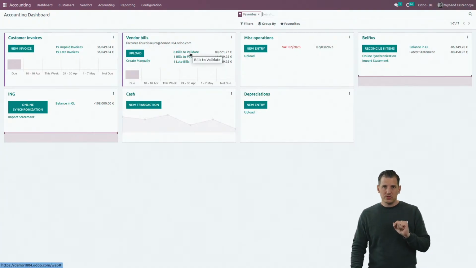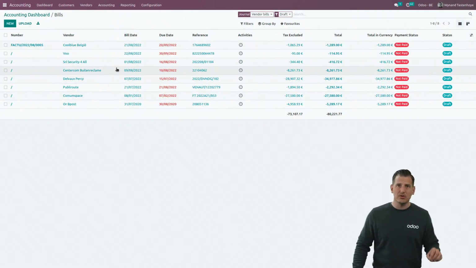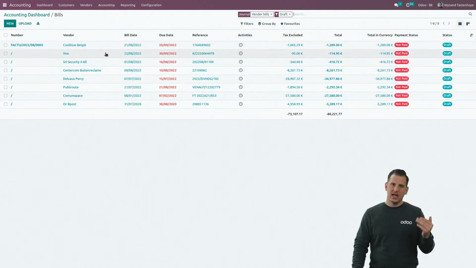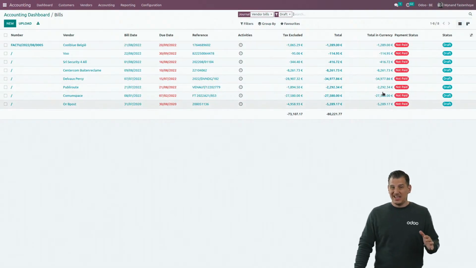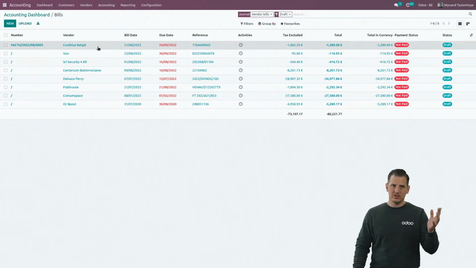We're going to focus first on the vendor bills journal, and we can see here 8 bills to validate. If we click on there, we can see these are the 8 bills that I sent right before from the document application. Let's have a look at all of them, because as you can see over here, basically everything is already pre-filled. Let's open the first one.